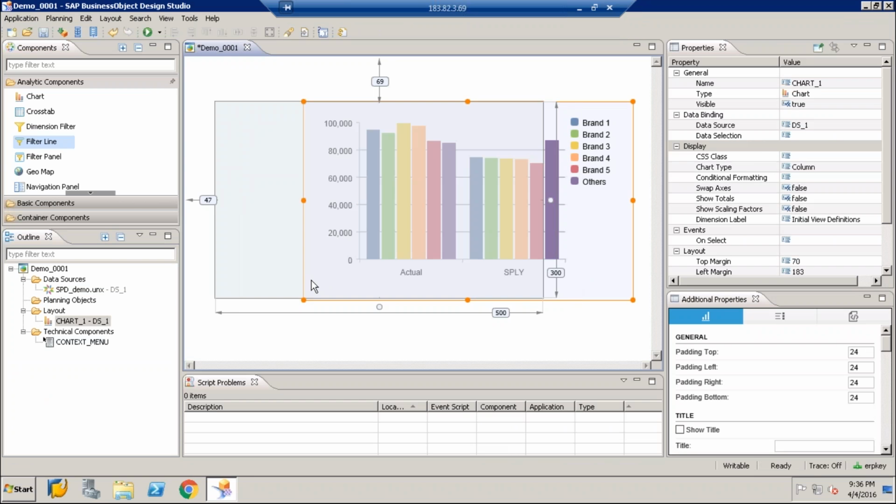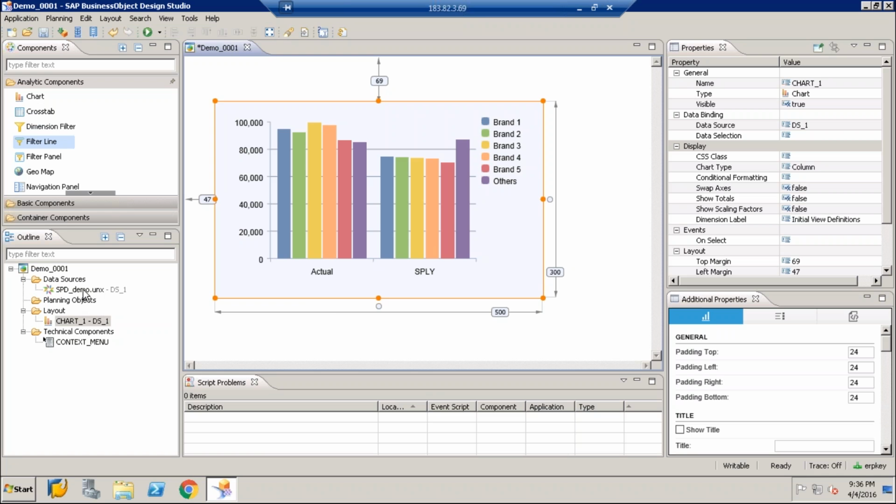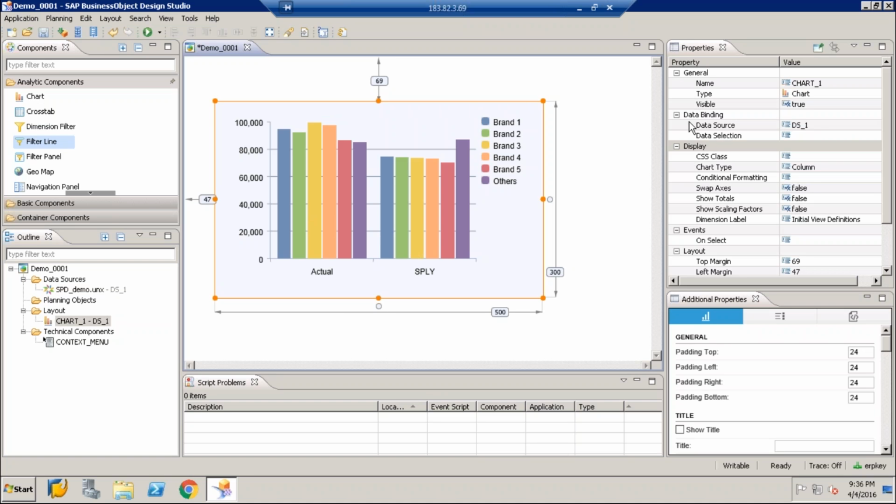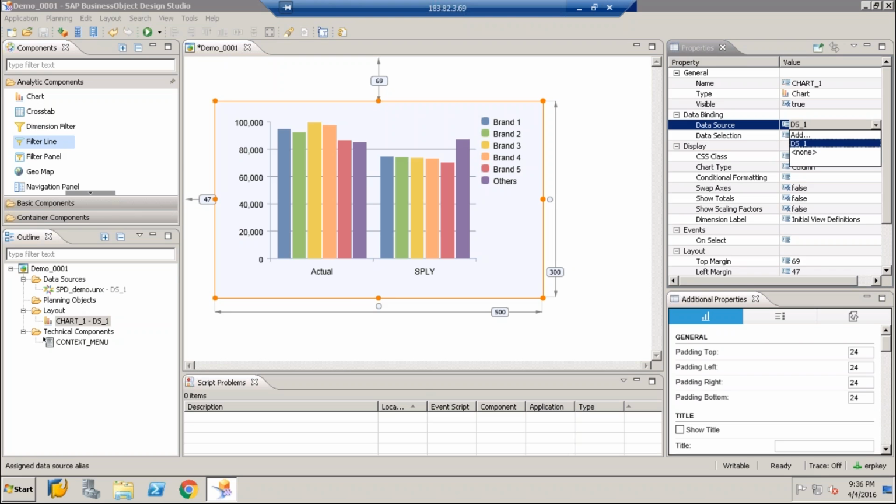So this is data binding, assigning a data source to a particular component. Either you can drag the data source and drop it on a component, or on the right-hand side properties, from the data binding you can select which data source you want for a particular component. At a time, only one data source can be assigned to one particular component. You can change this at runtime, but at a time only one data source will be reflected on one particular component.